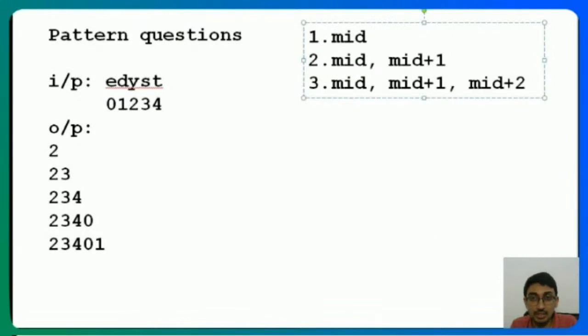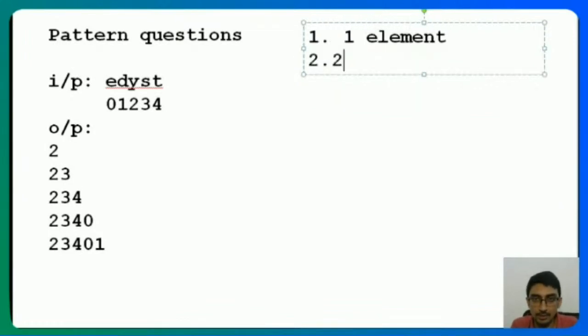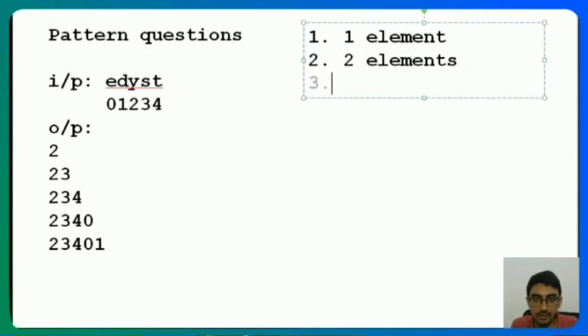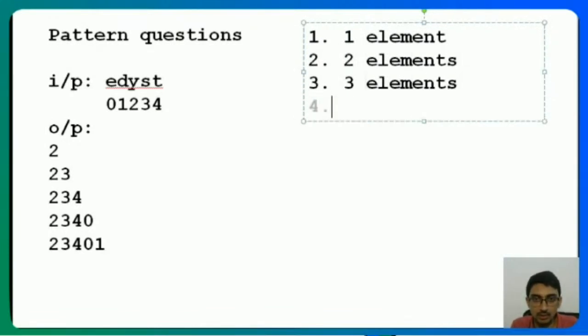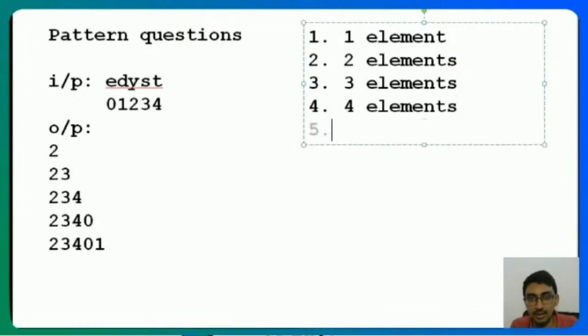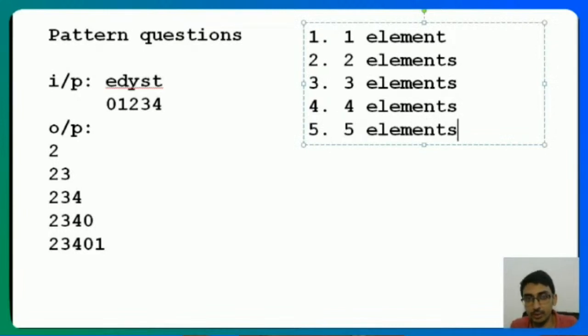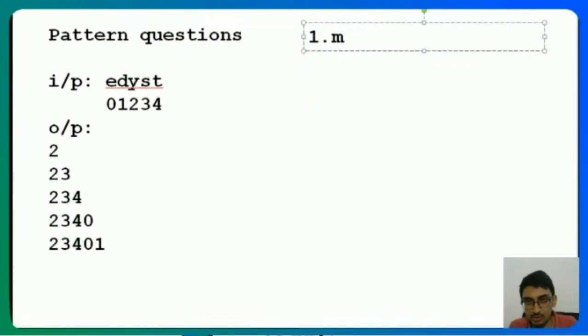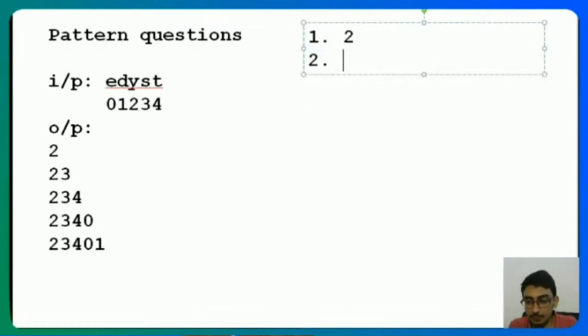See, for example, if I'm always printing modulo length, I know that in the first one I have to print 1 element, then 2 elements, then 3 elements, then 4 elements, and so on, right? And I have to print length number of elements. Finally, I have to print 5 elements. I'll not print 6 elements ever because there are only 5 elements here. So I'm going to print 1 element, 2 elements, 3, 4, 5 elements. I know my starting point is mid. So here I print mid. That's it, which is basically the index 2. Then I print 2 elements, that is index 2, index 3, right?